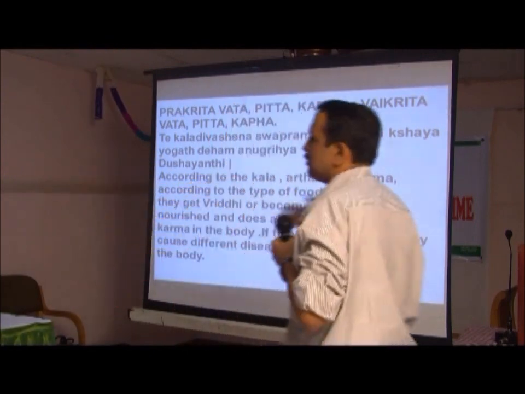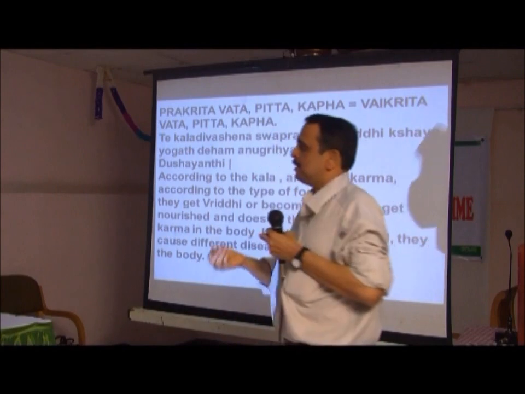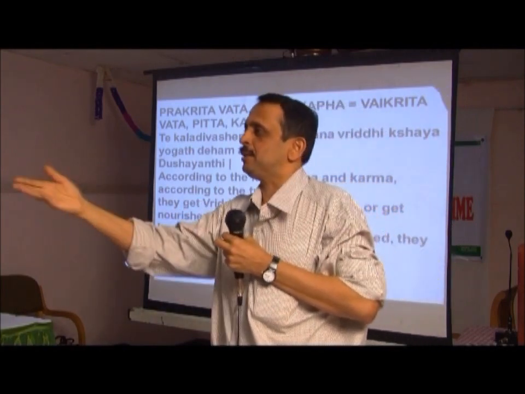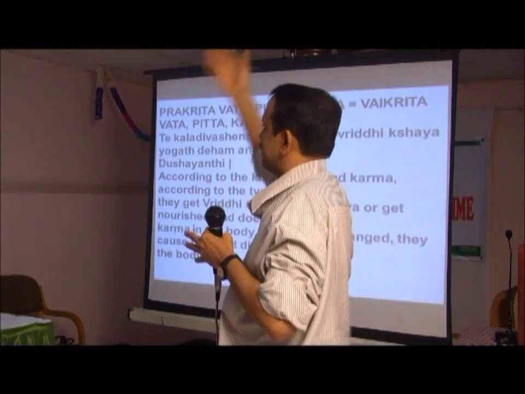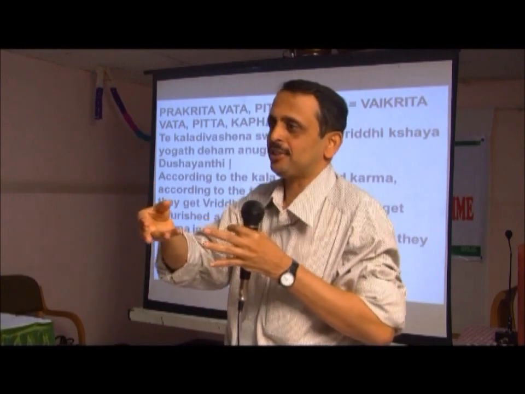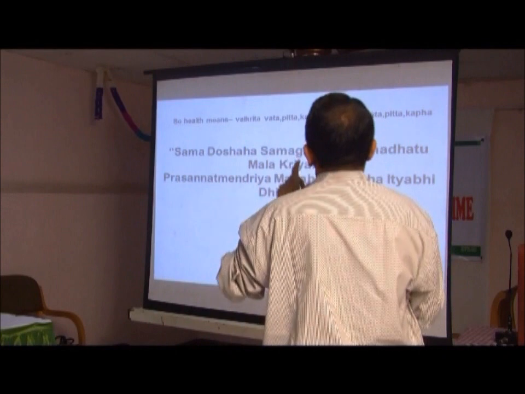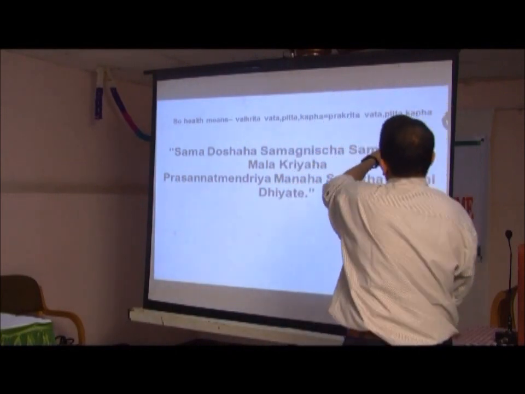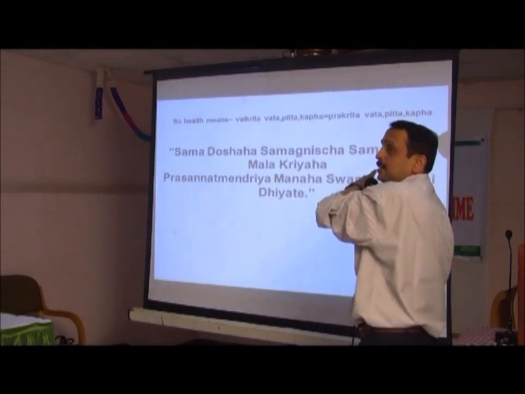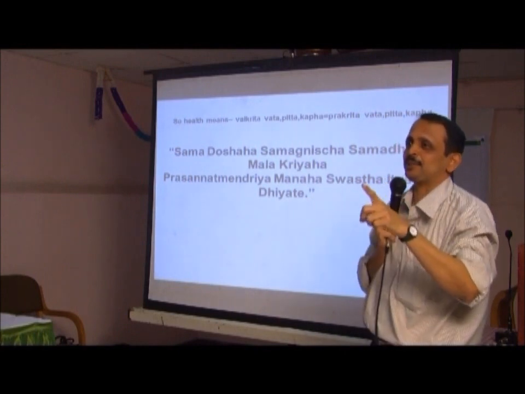This is what happens. It's simple mathematics. Kalartha Karmana Yogo Hina Mithya Atimatrakaha, it will increase or decrease and cause different diseases. So health means V plus P plus K equals V1 plus P1 plus K1. I hope you understood now what is summation.